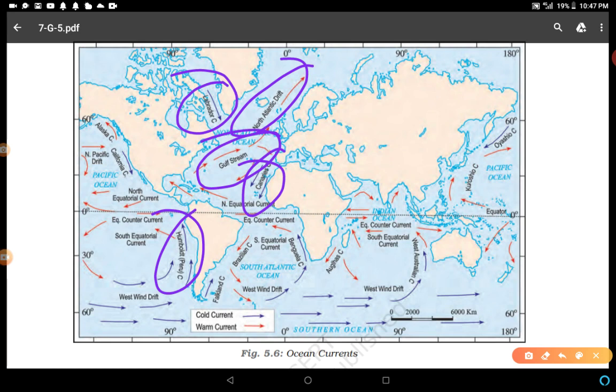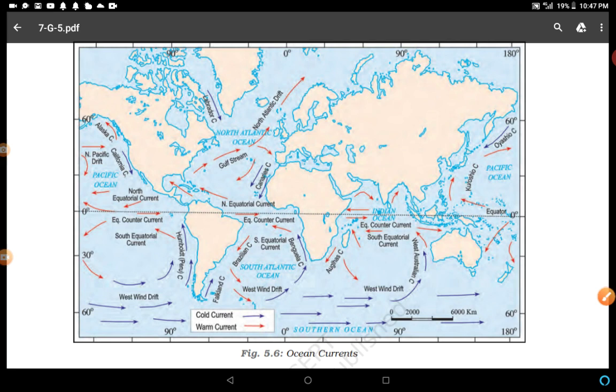And West Wind Drift, West Australian Current, Equatorial Counter Current, South Equatorial Current, right? And Oyashio Current, these are cold currents in blue. So dear students, you have to see this map and try to fill it, taking a blank map of the world and filling it with the help of this map.